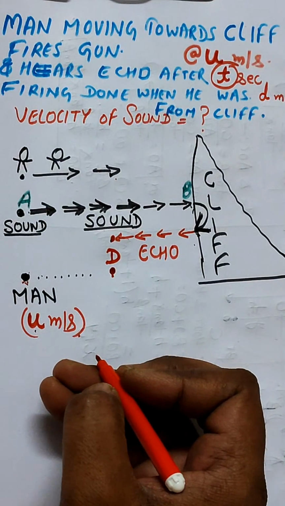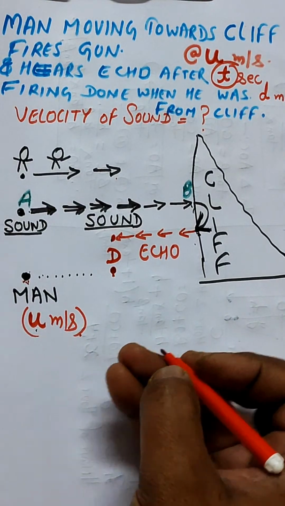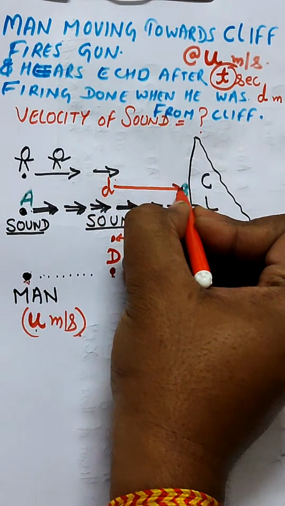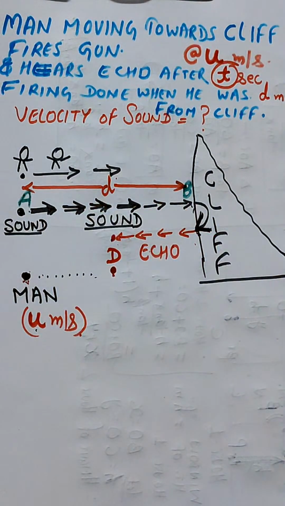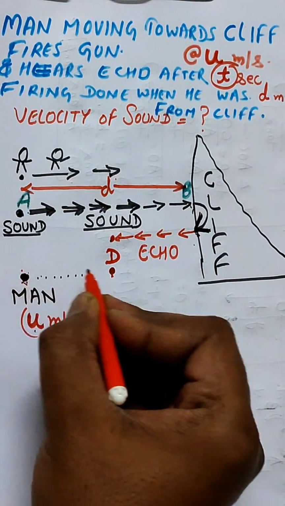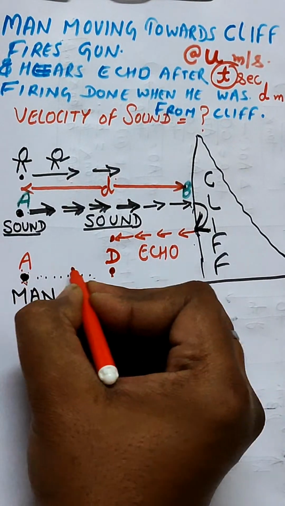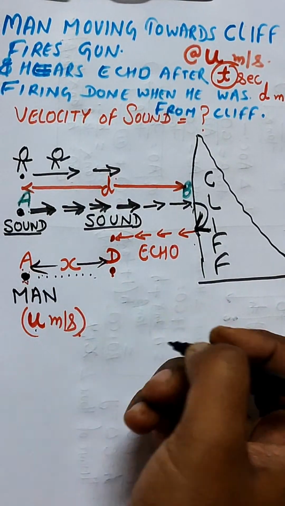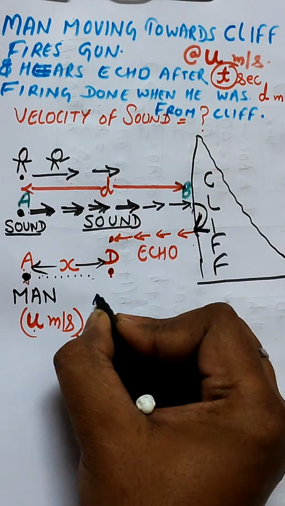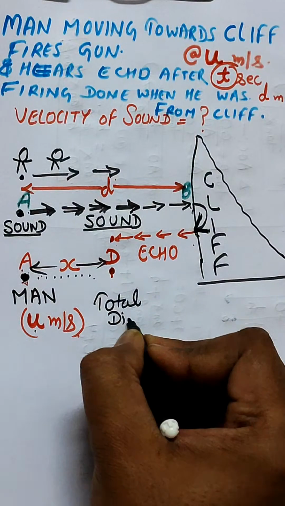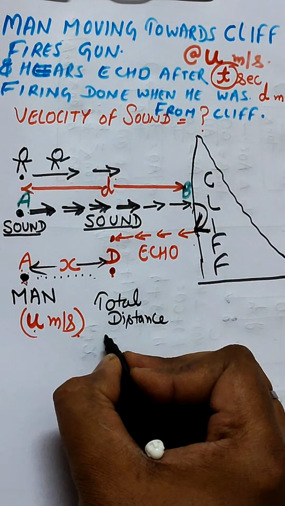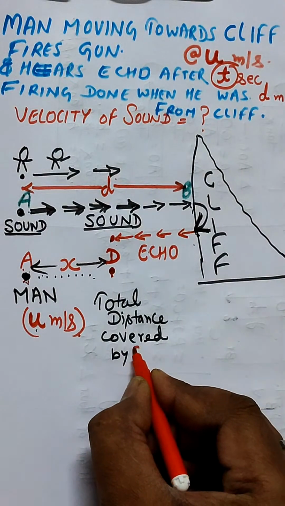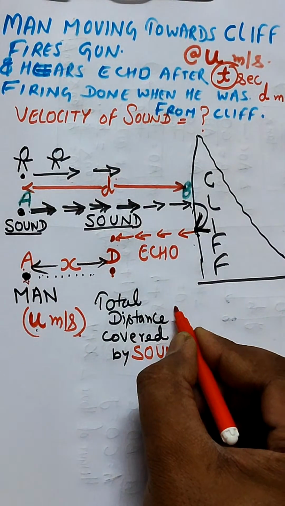Let's say this is A to B, this is D, and the man's position from A to D is X. Then the total distance covered by the sound is how much? Tell me.